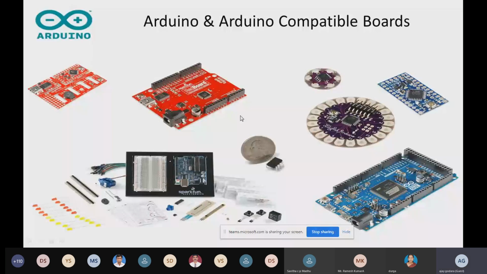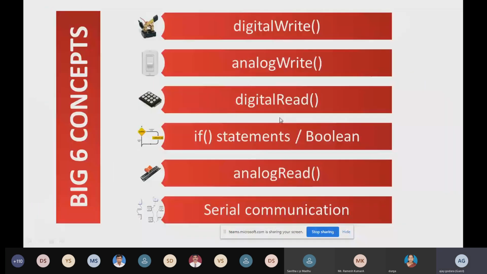These are the programming syntax that we are using: analog write for analog output, digital write for digital output, digital read for digital input. We can also use if statements and else statements, analog read, and serial communications. Analog read is for reading analog signals. These are simple coding like on and off. And this one is a frequency.